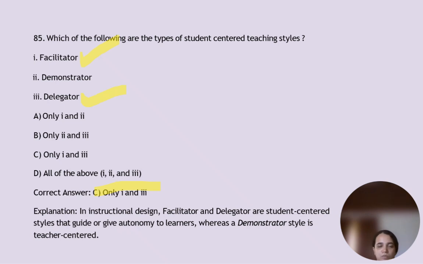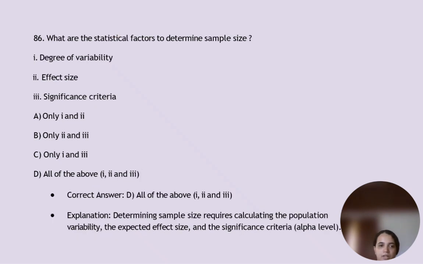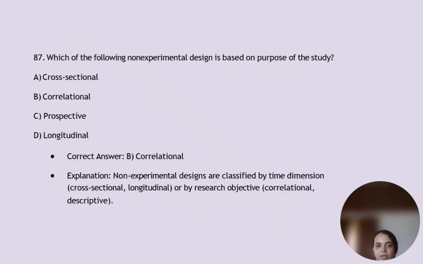What are the statistical factors to determine sample size? It's option D, all of the above. So determining sample size requires calculating the population variability, so degree of variability, effect size, and significance criteria. Okay. Which of the following non-experimental design is based on purpose of the study? It is correlational. The question asked is about non-experimental design, where it is classified by time dimension, cross-sectional, longitudinal, or by research objective, correlation, or descriptive.